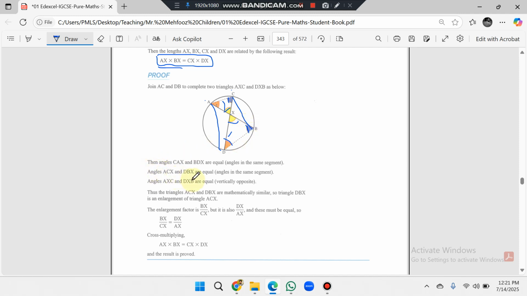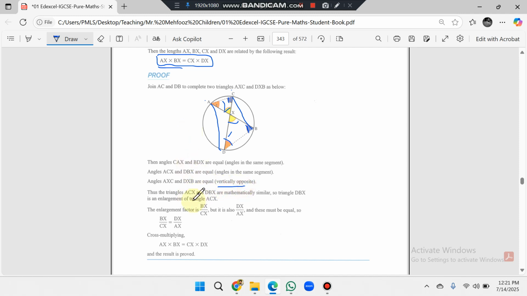Angles ACX and DBX are equal, the blue angles, for the same reason: angles in the same segment. Next, angles AXC and DXB are equal. Why? Because they are vertically opposite angles.